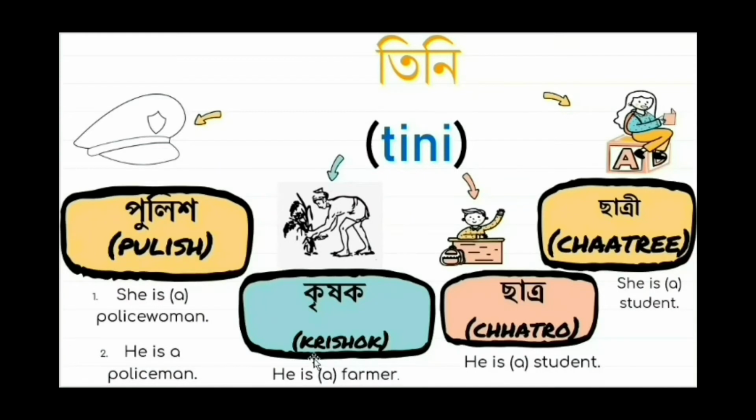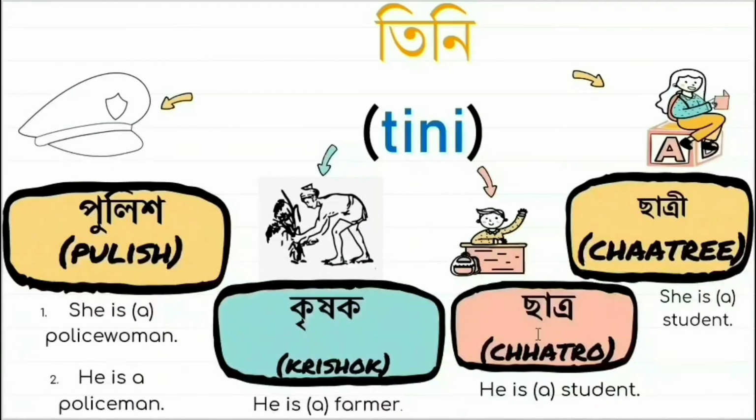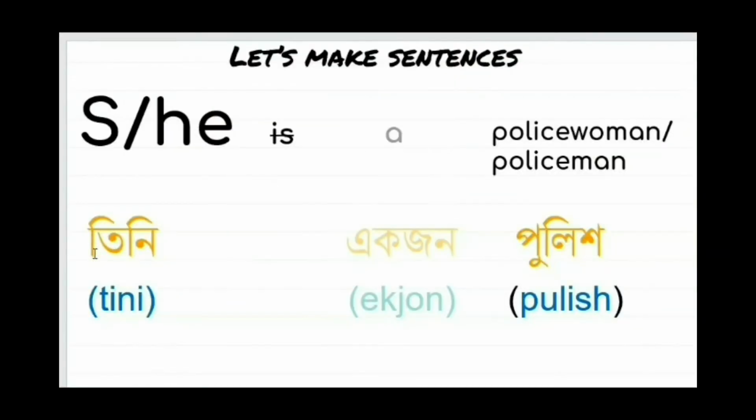Tini krishok means he is a farmer. Tini chhatro means he is a student. Tini chhatri, she is a student. Here, tini is clearly she because chhatri is a girl. Same here, chhatro will only be used with he because chhatro means male student. That's why he is a student. Tini chhatro.